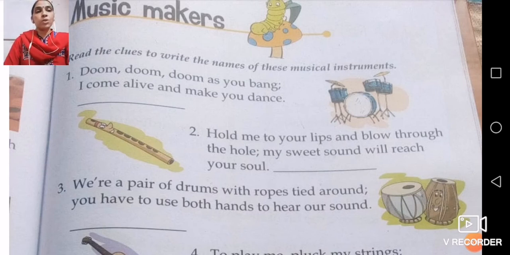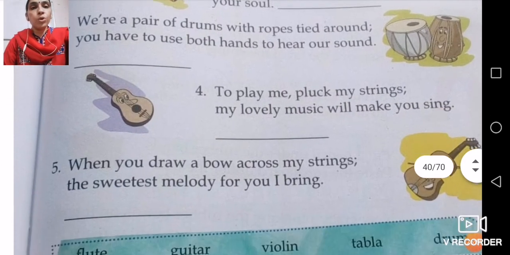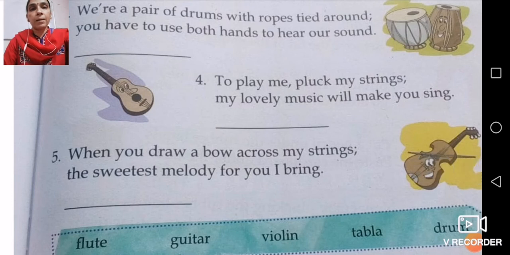Next is your tabla, and in the tabla you require both hands to hear the sound. Pair of drums. Now number 4, to play me, pluck my string, my lovely music will make you sing. The fourth one is your guitar, a quite important instrument which helps you make music.